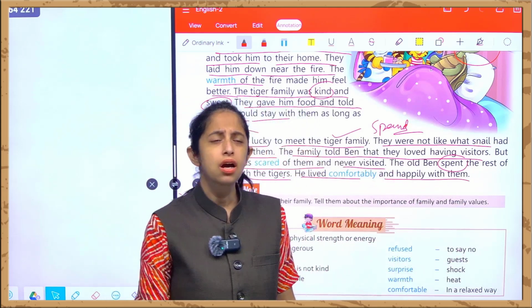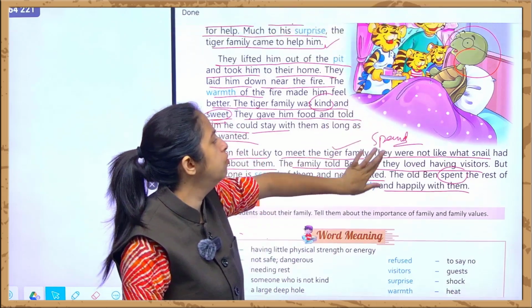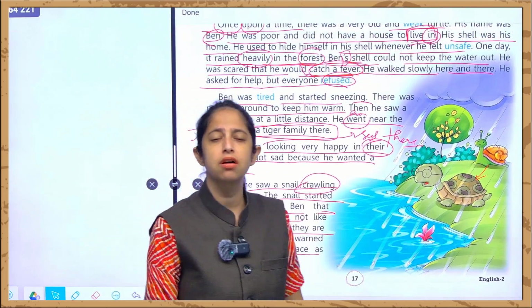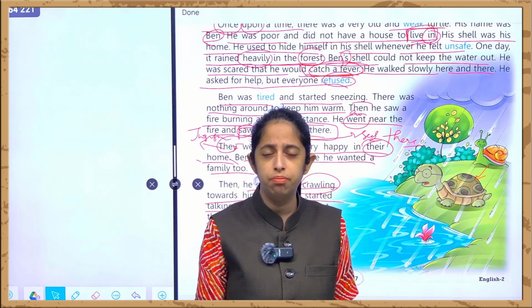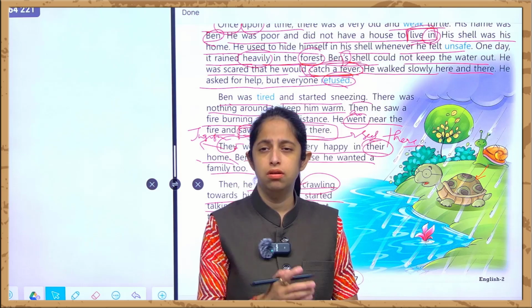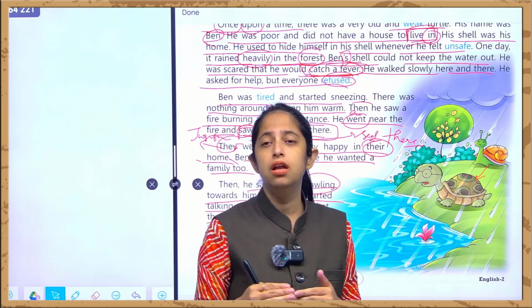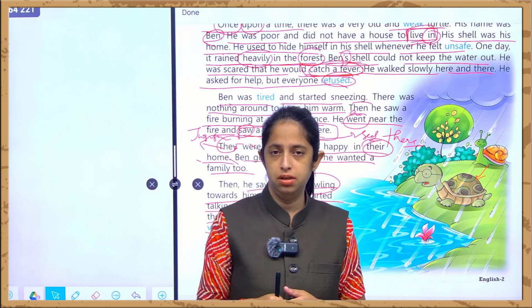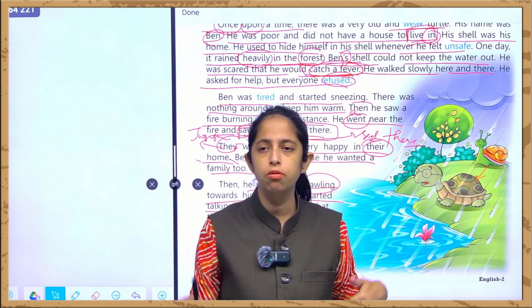So what we learned from this chapter is that family plays a very crucial role in the development of our personality. Through family we not only develop our mental, physical and emotional level, but we also develop our overall personality.